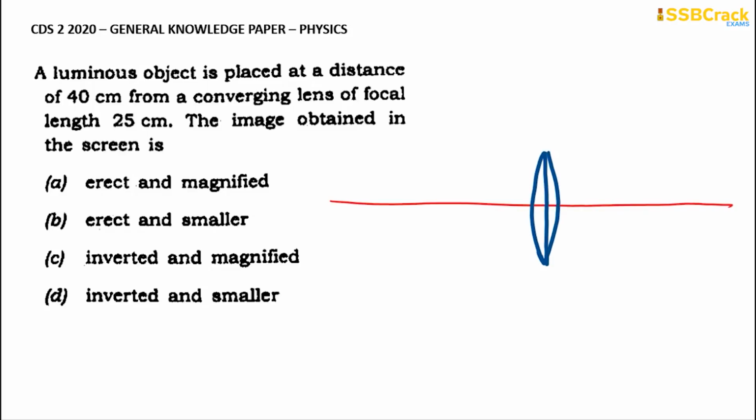Convergent lens means what? It is a convex lens. From this lens, we have to understand that there are light rays passing through. So for this lens, a luminous object, let us take this luminous object as a candle. This is a candle. So this is placed at a distance of 40 centimeters. So this one is a candle that we are seeing. It is at a distance of 40 centimeters from the converging lens.